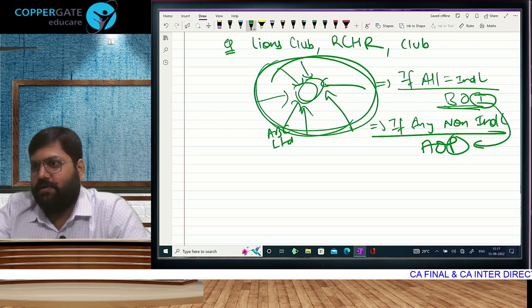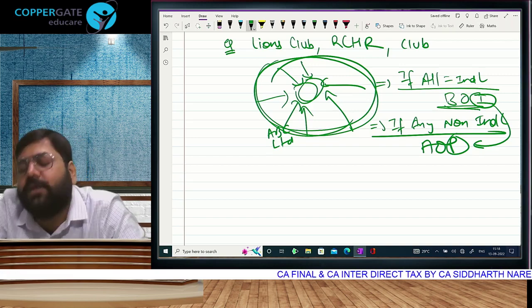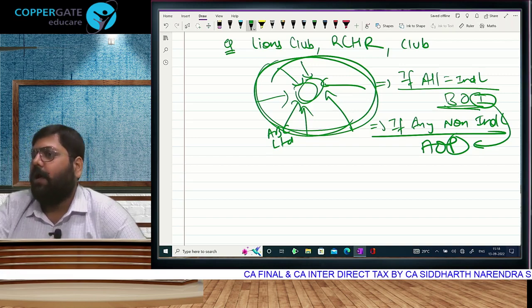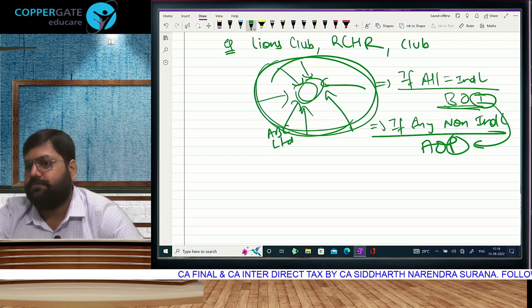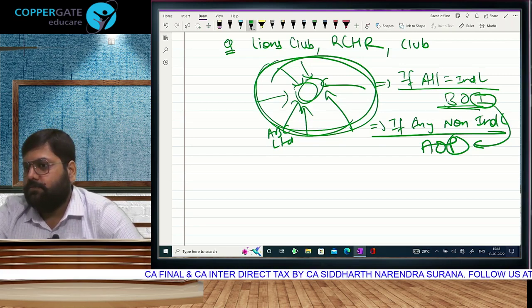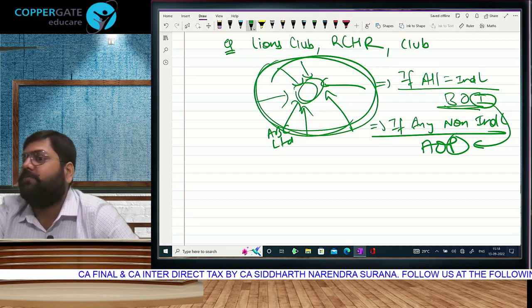If it is an AOP having only individual members, you can also call it BOI. If there is an AOP having a non-individual member, then it will be called only AOP. That's the only difference. Otherwise, AOP and BOI are absolutely the same organization. So is it possible this organization has earned any income? That will also be liable to pay tax.